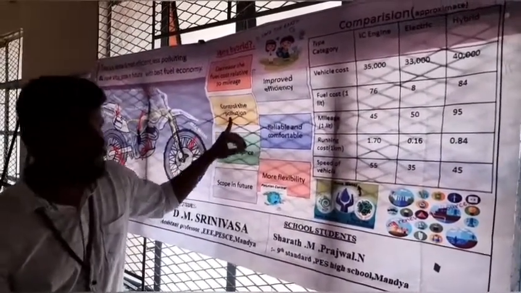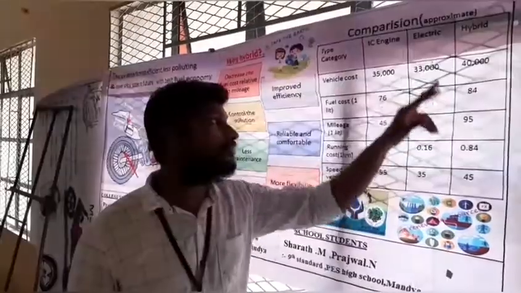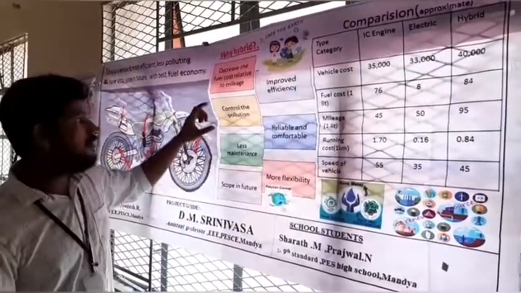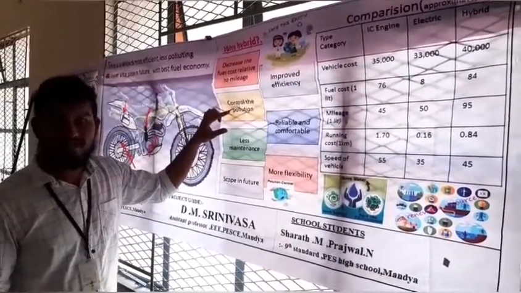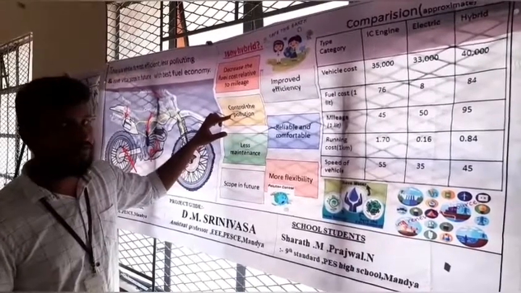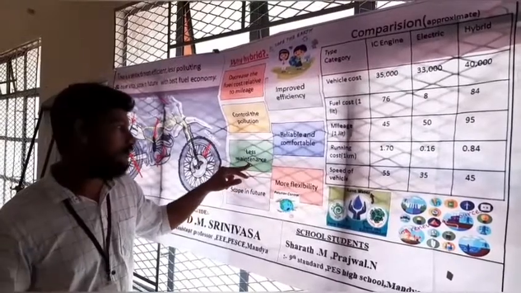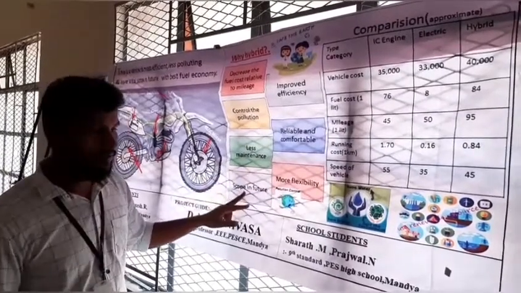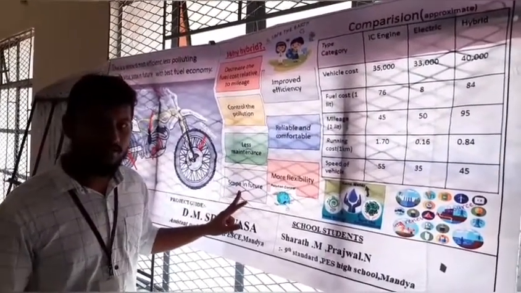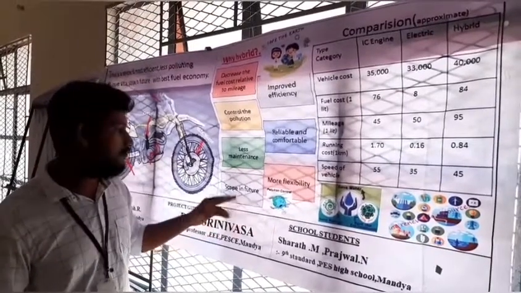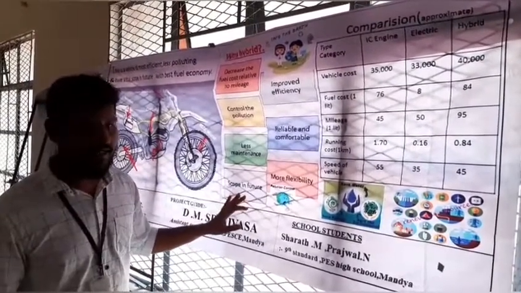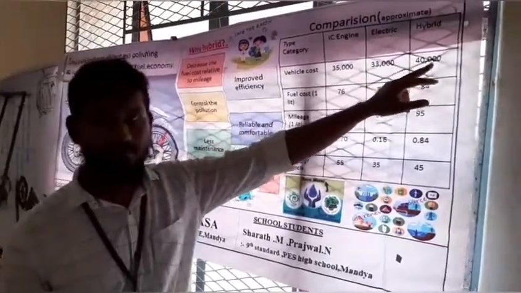And controlling the pollution. We are using both the electric and IC engine, so it consumes less petrol compared to the electric, for city limits like that. There is also less maintenance, since we are switching between both engines, so maintenance cost is reduced. If you compare for future generations, hybrid is the best solution. The future improvements and future scope are better compared to both the engines.